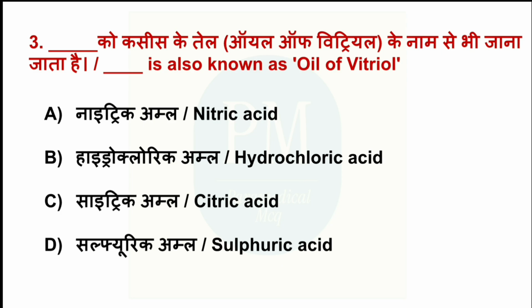Dash is also known as oil of vitriol. Option A, nitric acid. Option B, hydrochloric acid. Option C, citric acid. Option D, sulfuric acid. The correct option is option D, sulfuric acid.